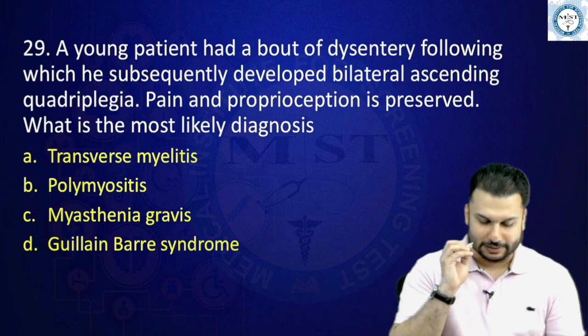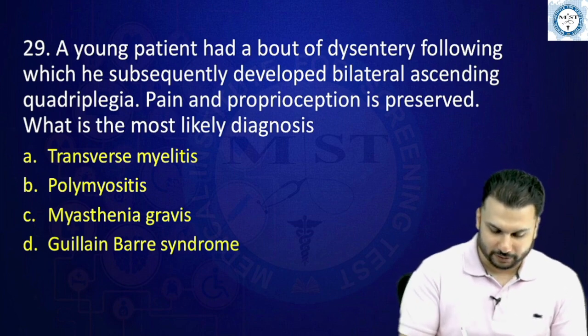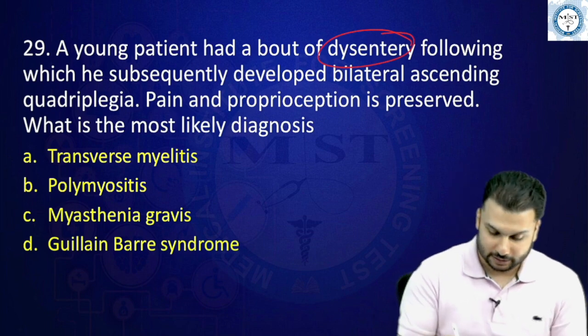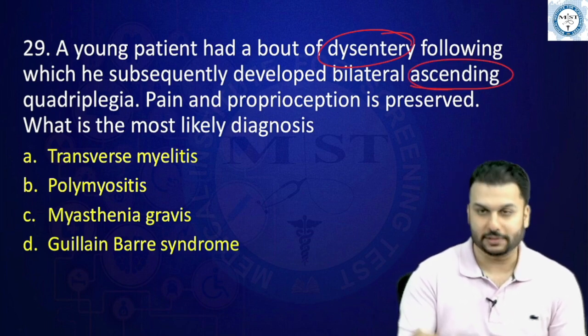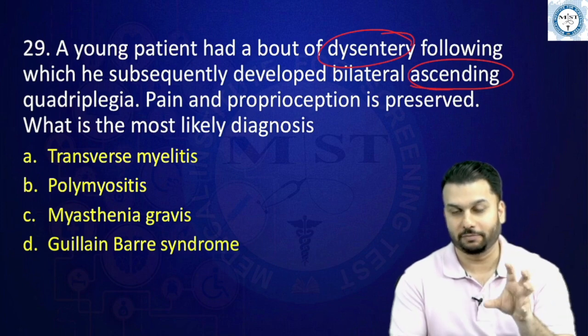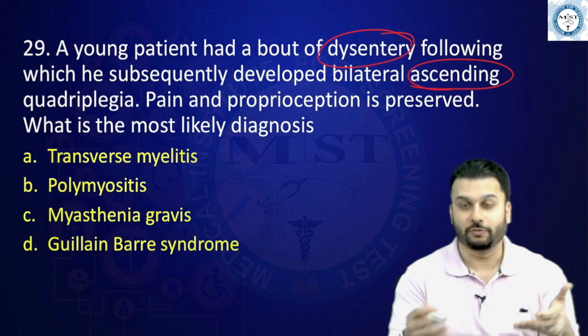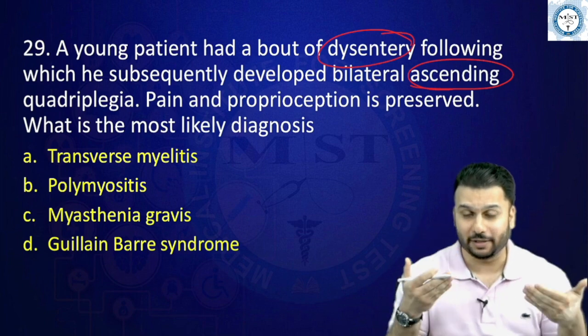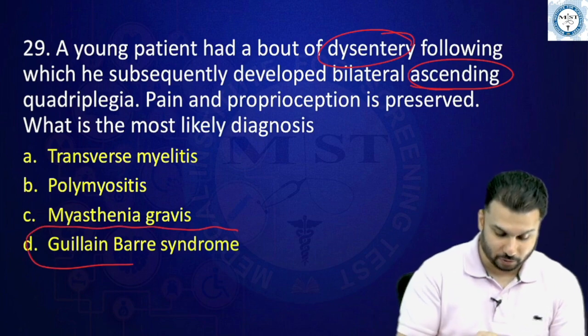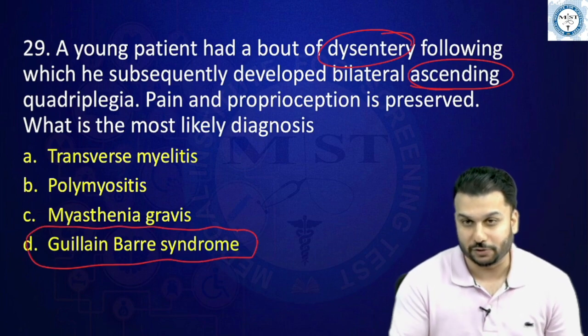Okay, the buzzwords here, number 1, dysentery. Bloody diarrhea. Next, if you see ascending paralysis, I have told you so many times, after a diarrhea, if they mention a clinical scenario where they're talking about ascending paralysis, they are describing one of the complications known as Guillain Barre syndrome.